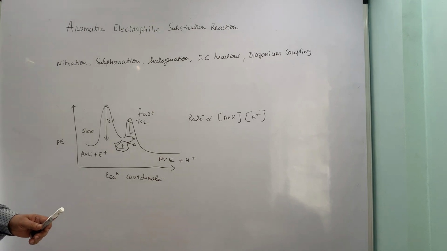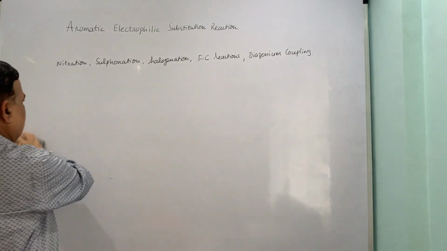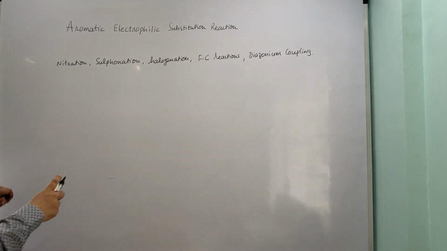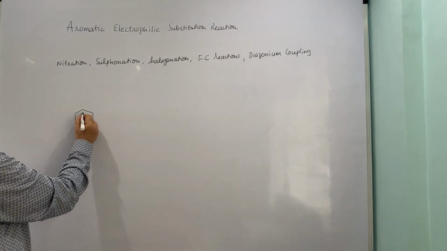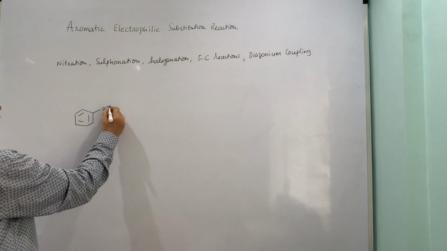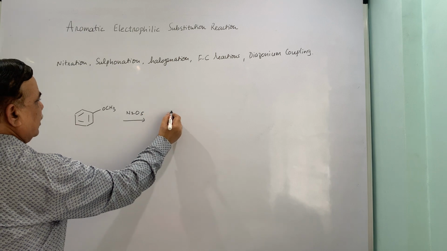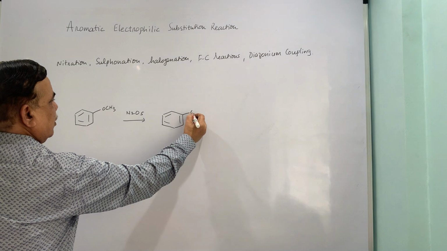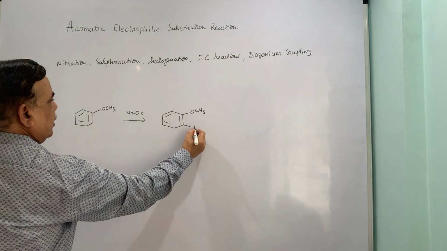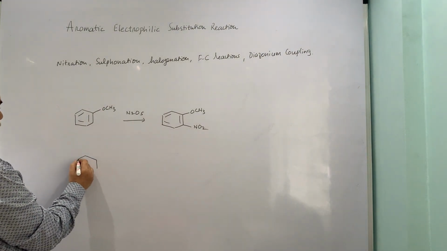Now various nitrating agents already we have seen. Now I'll just give some examples on nitration reaction. Of course, some of these examples have been already given to you. Anisole, when treated with N2O5, it gives the ortho nitro product only. Now, this ortho nitro product formation can be explained by this mechanism.